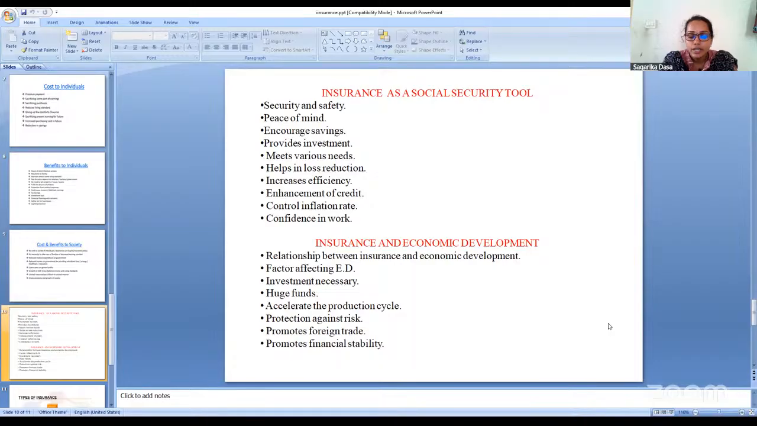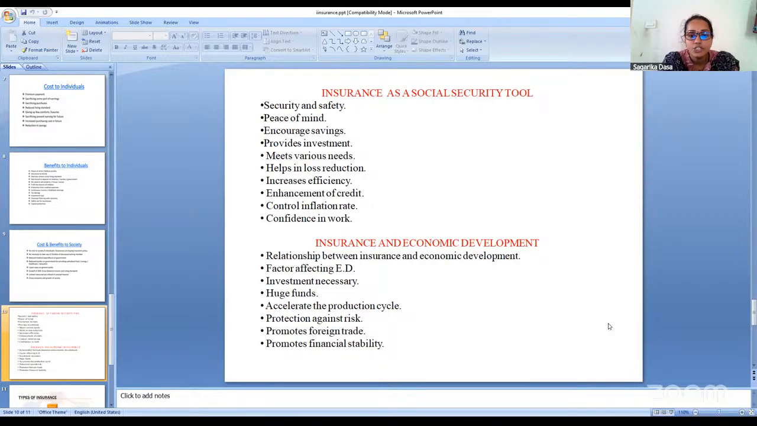Controls inflation rate. The inflation rate is increasing with price level changes, and insurance controls the inflation rates. Confidence in work. Because the future is protected, every individual will have confidence in working towards a better future. So these are some of the ways in which insurance is helpful in protecting the society and in developing the welfare of the society.